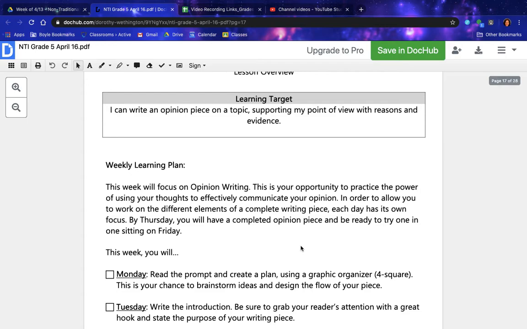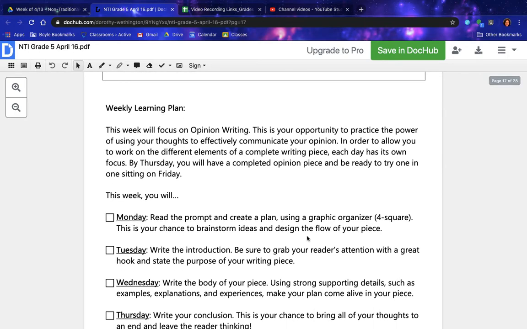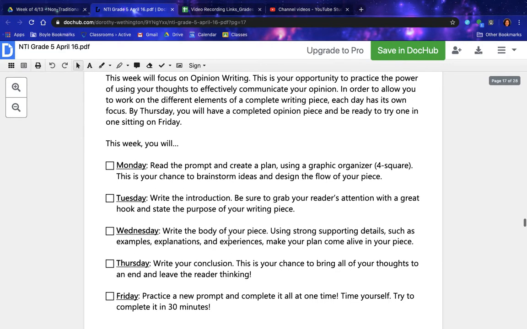In order to allow you to work on the different elements of a complete writing piece, each day has its own focus. By Thursday, you will have a completed opinion piece and be ready to try one in one sitting on Friday. This week, you will: Monday, read the prompt and create a plan using a graphic organizer or Foursquare. This is your chance to brainstorm ideas and design the flow of your piece.